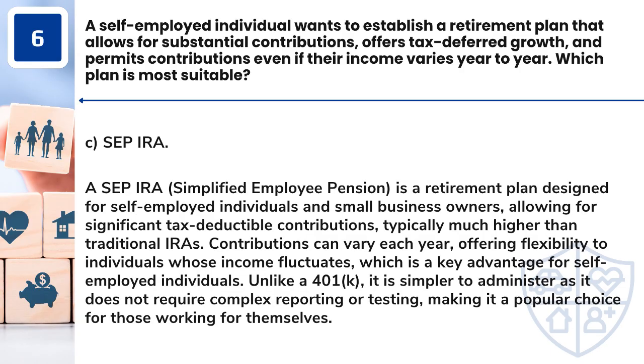Answer: C. SEP IRA. A SEP IRA, Simplified Employee Pension, is a retirement plan designed for self-employed individuals and small business owners, allowing for significant tax-deductible contributions, typically much higher than traditional IRAs. Contributions can vary each year, offering flexibility to individuals whose income fluctuates, which is a key advantage for self-employed individuals. Unlike a 401k, it is simpler to administer as it does not require complex reporting or testing, making it a popular choice for those working for themselves.